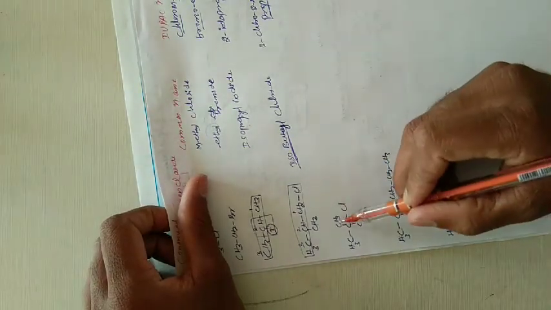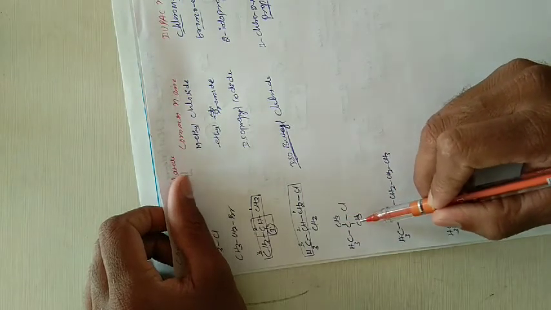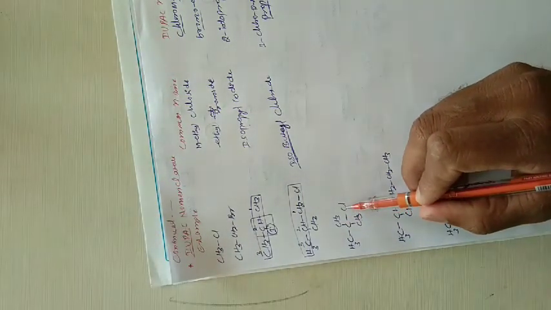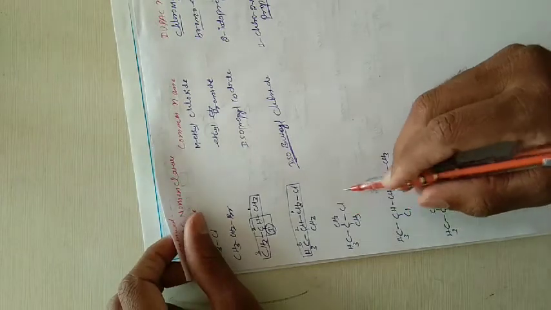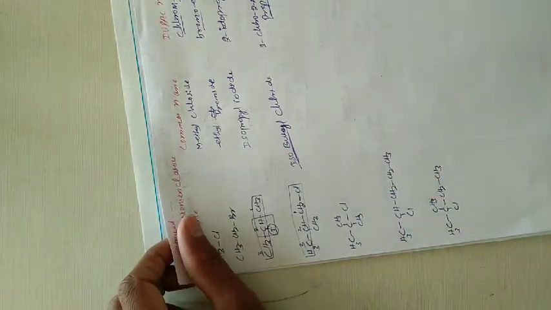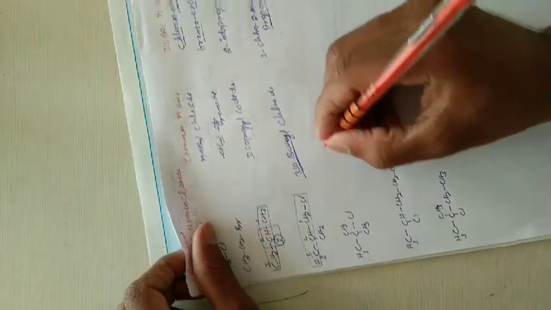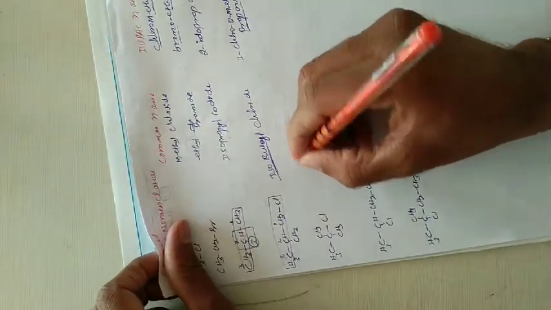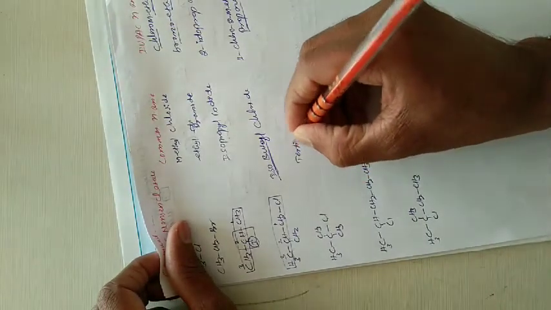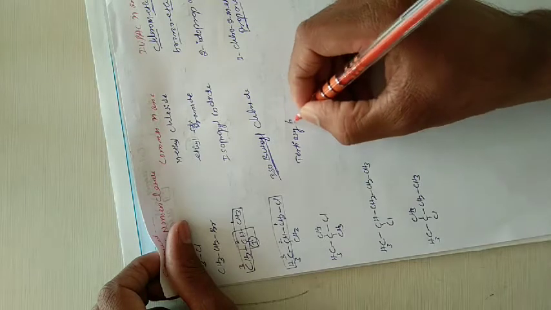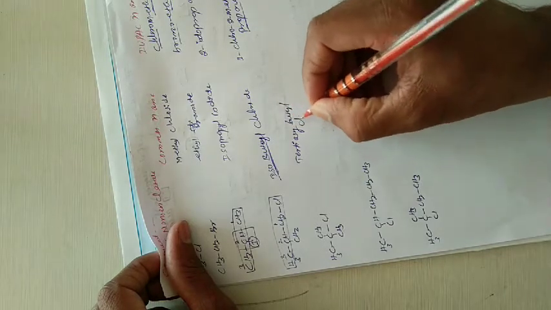Next after that, in this case CH3 and next Cl. Okay, next, just see here, this is tertiary butyl chloride. The common name is tertiary butyl chloride.